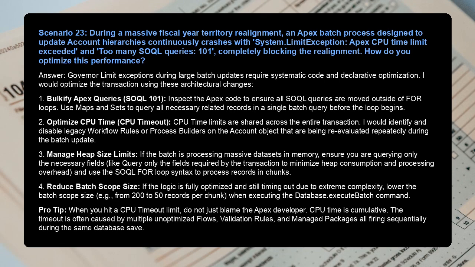Scenario 23. During a massive fiscal year territory realignment, an Apex batch process designed to update account hierarchies continuously crashes with system.limit exception.